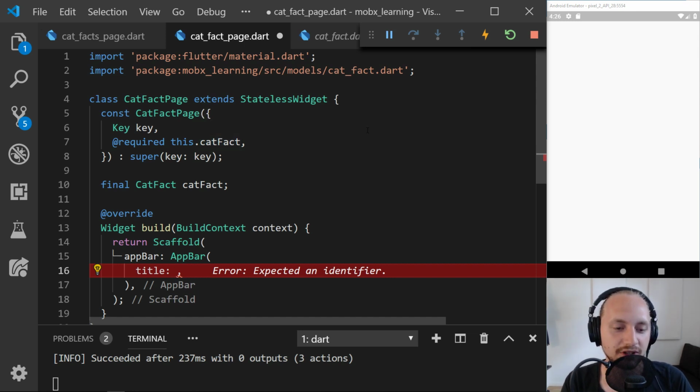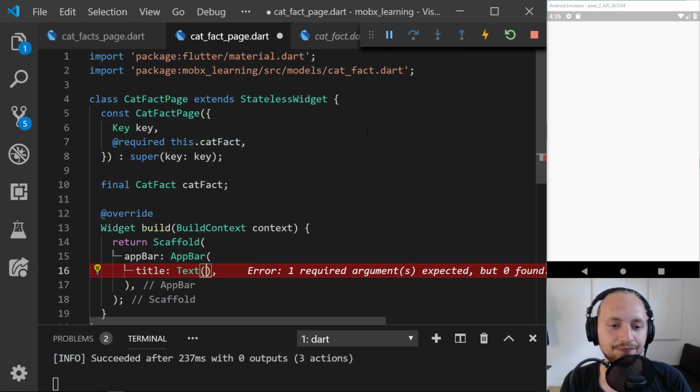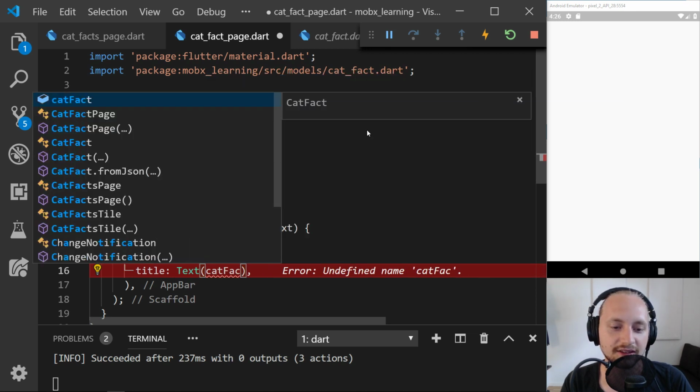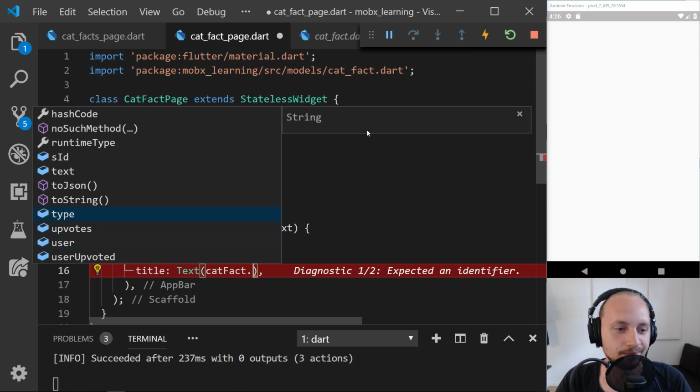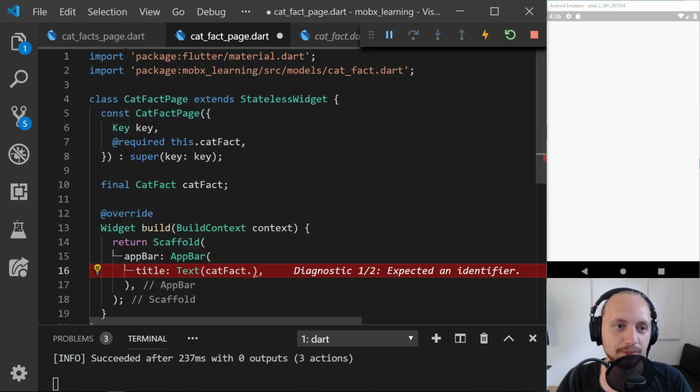So for example, we can take a text widget, call it cat fact, and what should we have? Let's do the same as we did before.